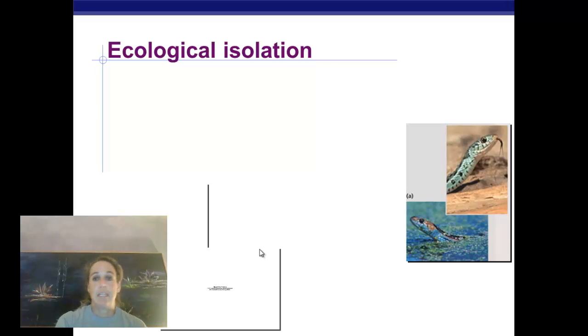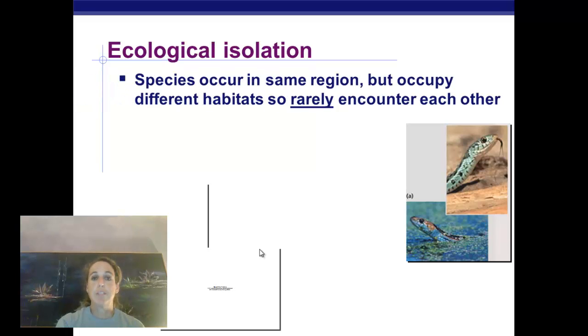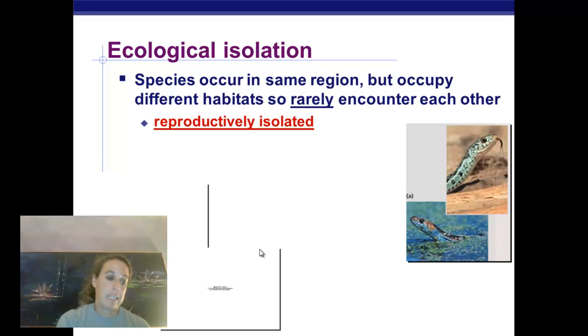The second one is ecological isolation. So the species occur in the same region, but occupy different habitats, so they rarely encounter each other. Although they live in the same part of the country, they live in a completely different habitat. Like in the example of those snakes, the one lives on the land and the one lives in the water, even though they're living in pretty much the same place, but they don't ever encounter each other. So they are reproductively isolated.